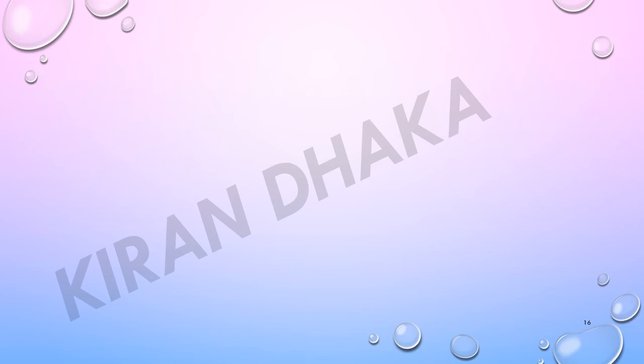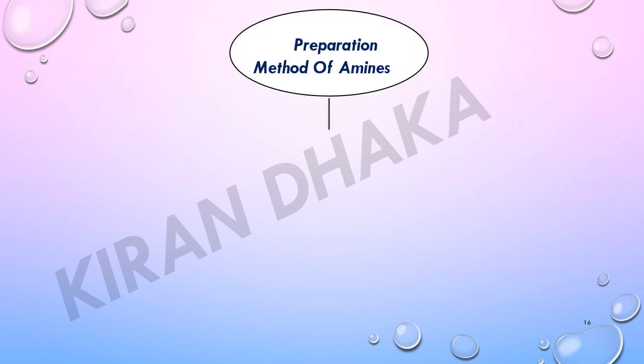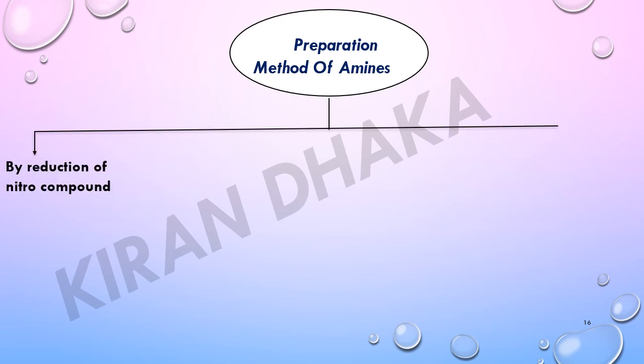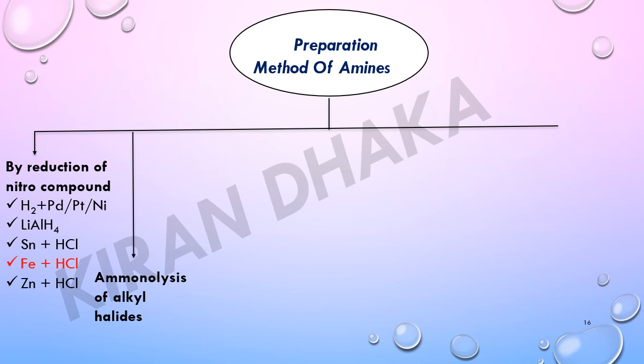So, flow chart of preparation methods of amines. First method of preparation of amines is by reduction of nitro compound with the help of H2 plus palladium, platinum, nickel, that is catalytic hydrogenation, or lithium aluminium hydride, or tin plus HCl, or Fe plus HCl, or zinc plus HCl. Next method, ammonolysis of alkyl halide.